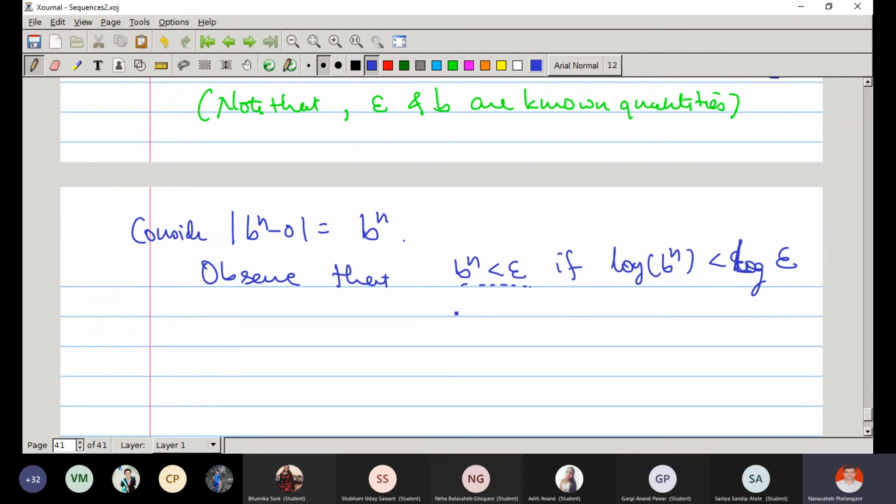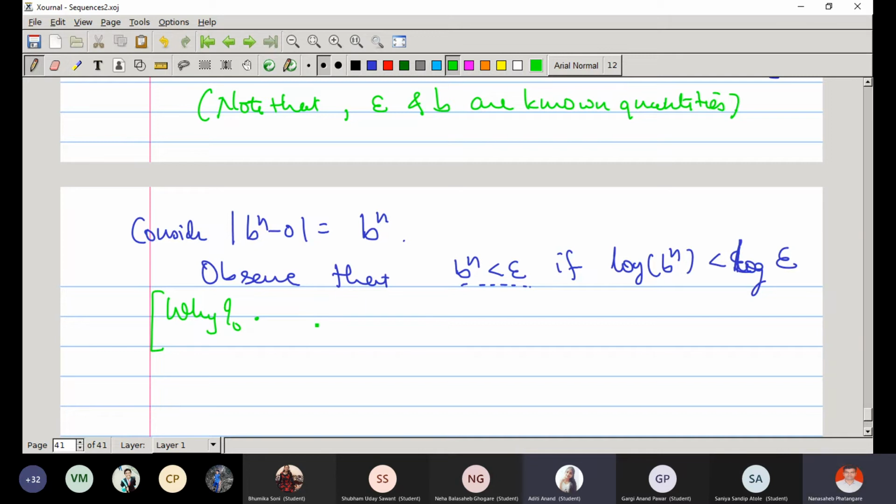Why does it make sense? We are taking log on both sides. But why does the inequality remain the same?